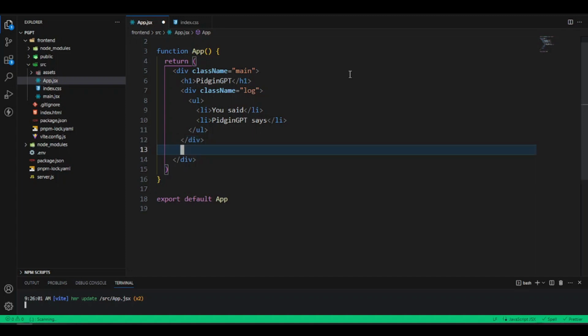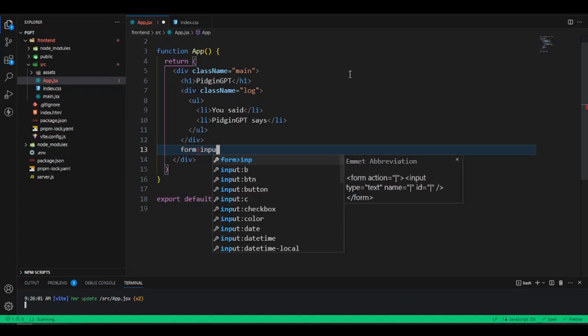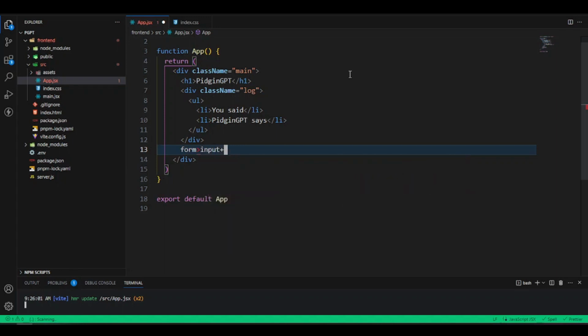So what we want to say, we want a form. So we'll say form, not a class of form, but we want a form element. And this form element, make we say it gets a child of input. After that input, we also want a button. So we'll say btn for there. If I press tab here, we could just clean this action for here, because we don't want any action.